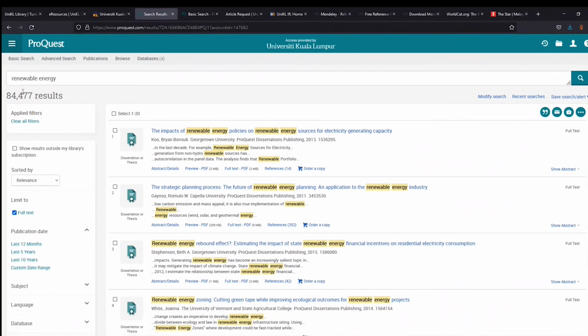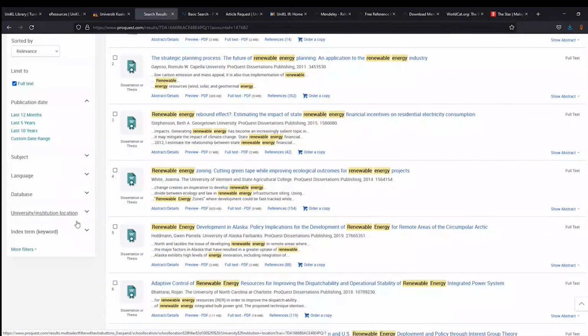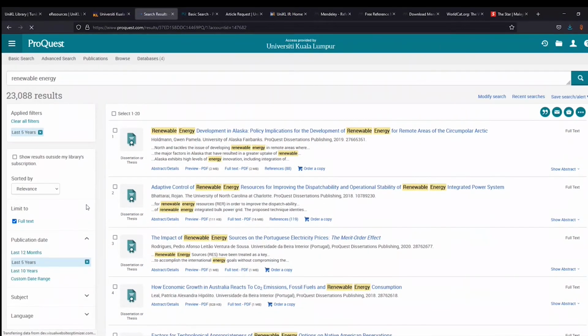Out of 92,000, once you click full text, it will omit more than 18,000 papers already. And if you want to check the last 5 years on renewable energy, the current articles, it now becomes 23,000 related results.